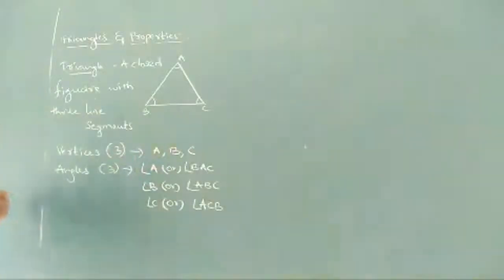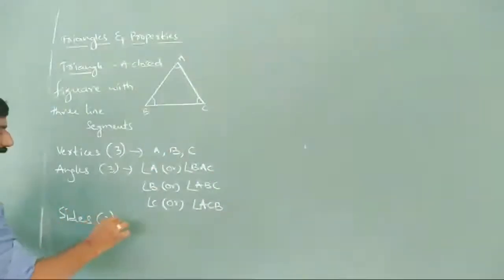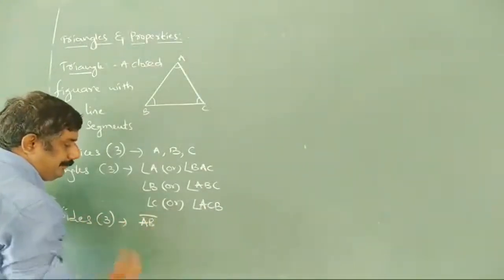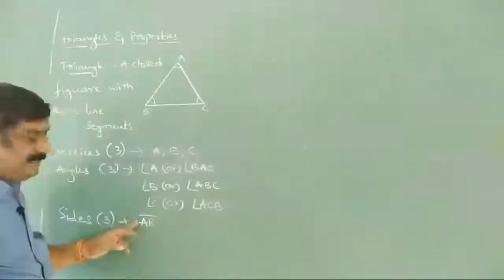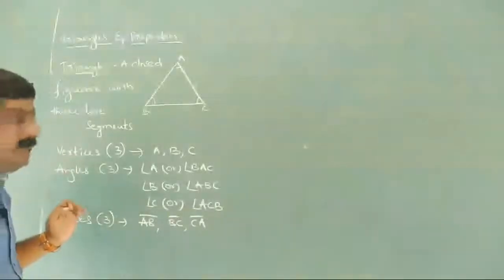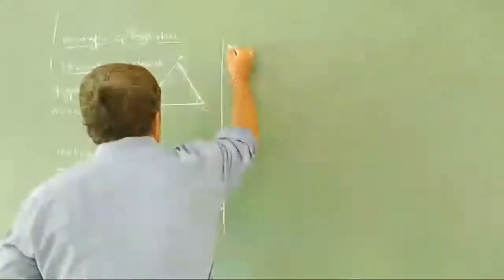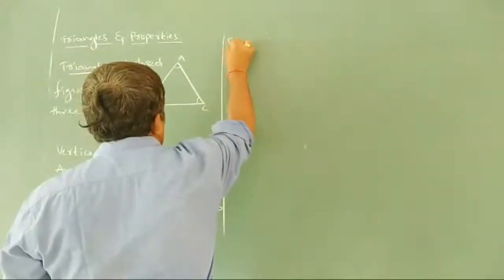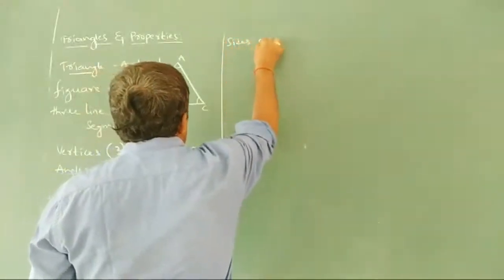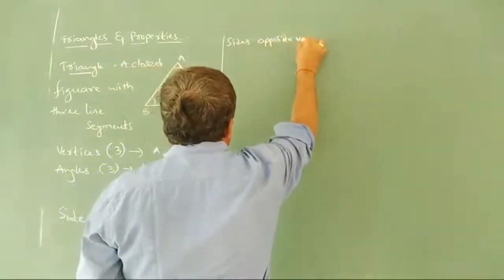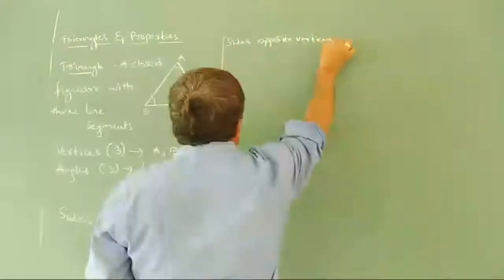One more what we have here? Sides we have here. How many sides are there? Three sides are there. AB, BC, CA, which we have in triangle ABC. Next, sides opposite to vertices.